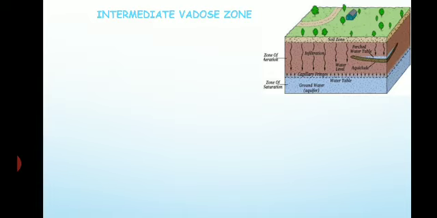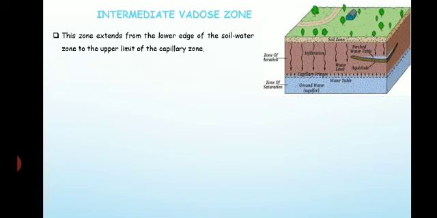Next we'll discuss the intermediate zone, or it is called the Vadose zone. Intermediate Vadose zone. Why is it intermediate? Because it is in between the soil water zone and the capillary zone. So it is called the intermediate zone, the intermediate Vadose zone.